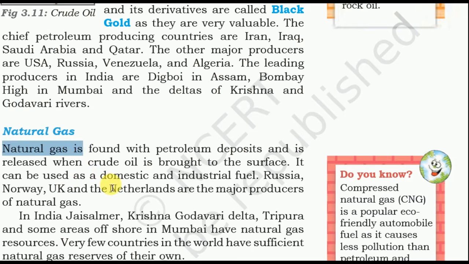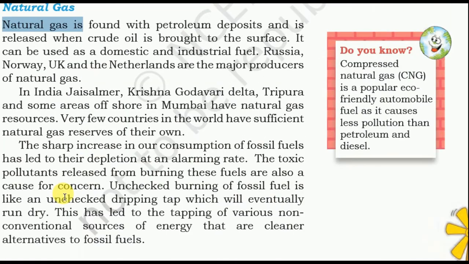Natural gas. Natural gas is found with petroleum deposits and is released when the crude oil is brought to the surface. It can be used as a domestic and industrial fuel. Russia, Norway, UK, and Netherlands are the major producers of natural gas.